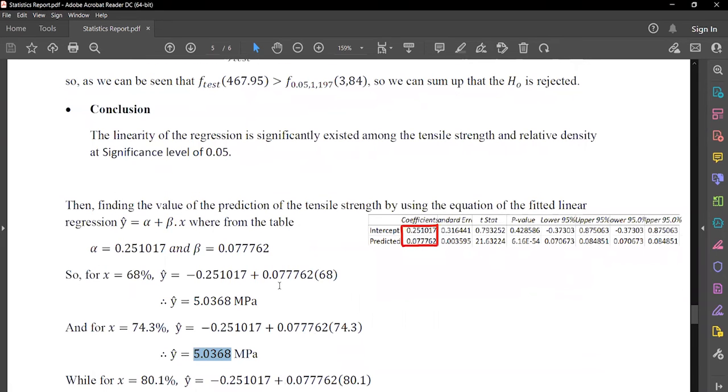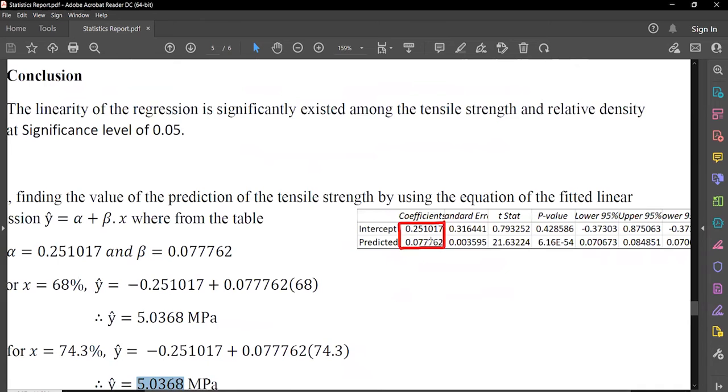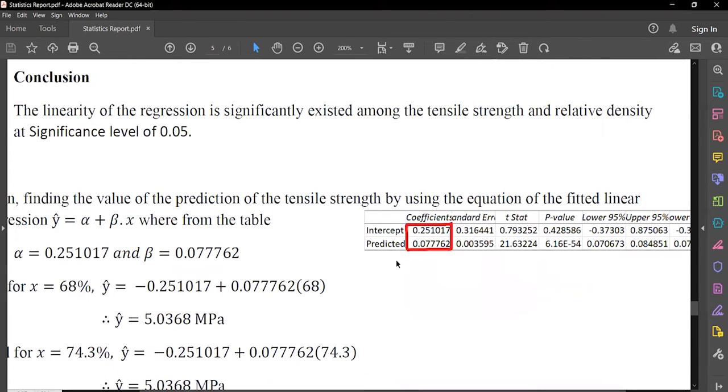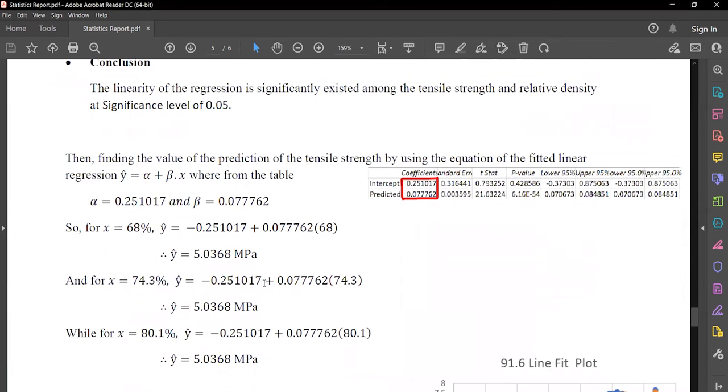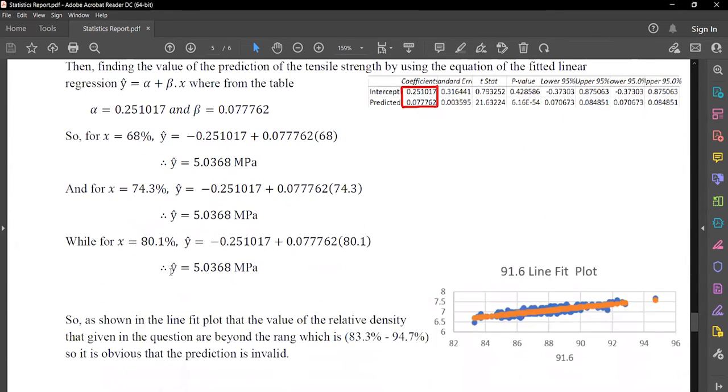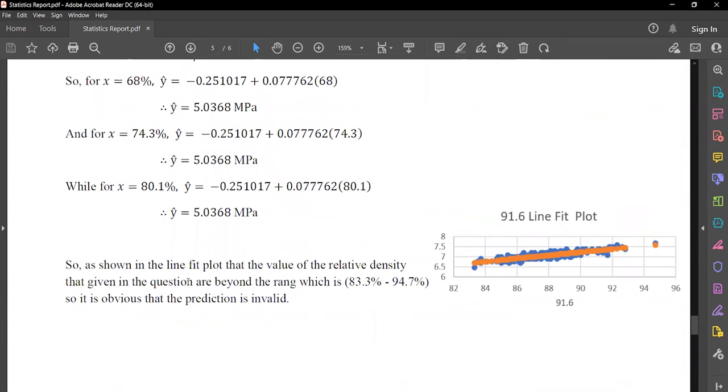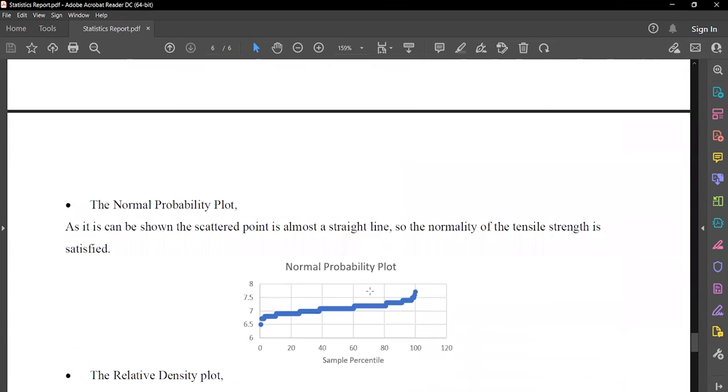And to get the value of the prediction of the tensile strength, we use the equation of the fitted linear regression. And here are the values that we used for alpha and beta. So by plugging them in the equation and plugging in the value of the relative density, we get our prediction. As shown in the linear fit plot, the value of relative density given in the question is beyond the range, which is 83.3% and 94.7%. So it's obvious that the prediction is invalid. And here's the graph that we got.